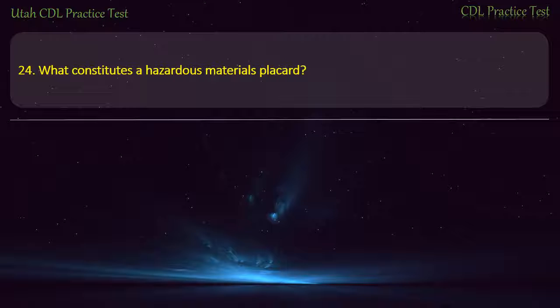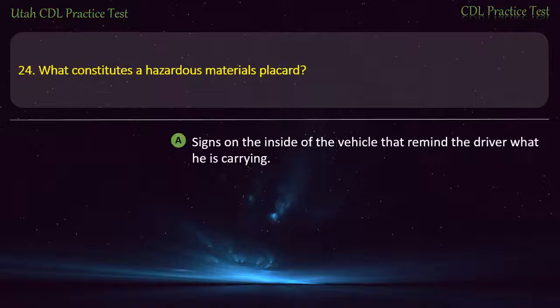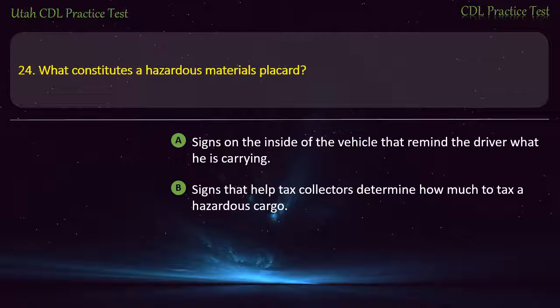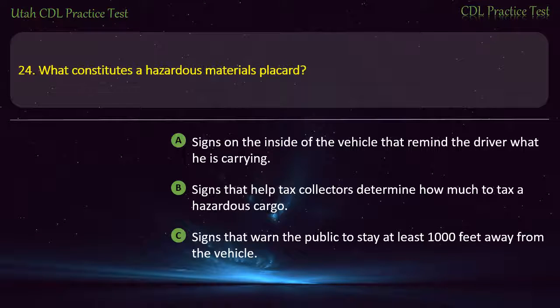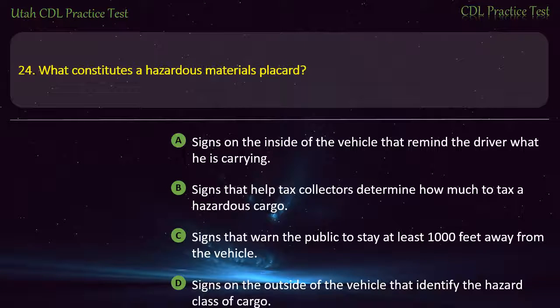Question 24. What constitutes a hazardous materials placard? Signs on the inside of the vehicle that remind the driver what he is carrying. Signs that help tax collectors determine how much to tax a hazardous cargo. Signs that warn the public to stay at least 1,000 feet away from the vehicle. Signs on the outside of the vehicle that identify the hazard class of cargo. Answer. Signs on the outside of the vehicle that identify the hazard class of cargo.